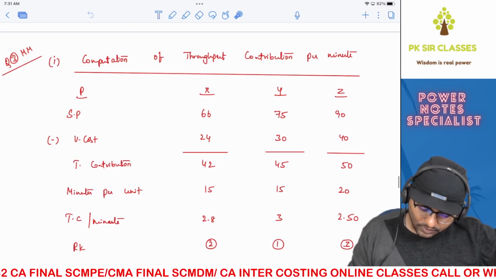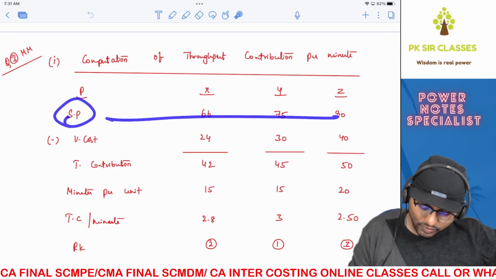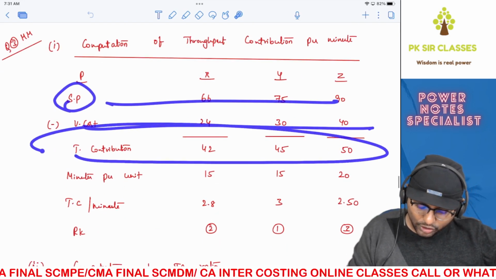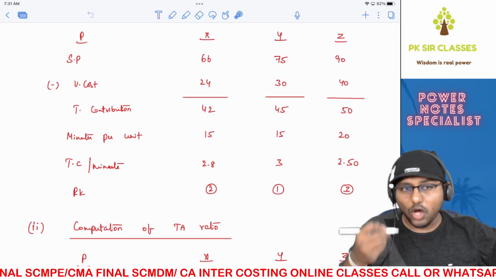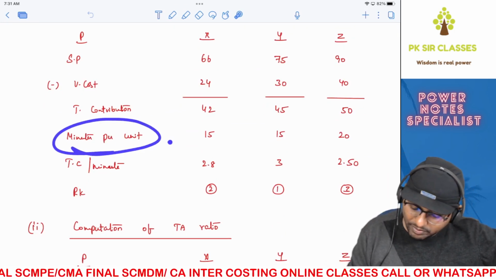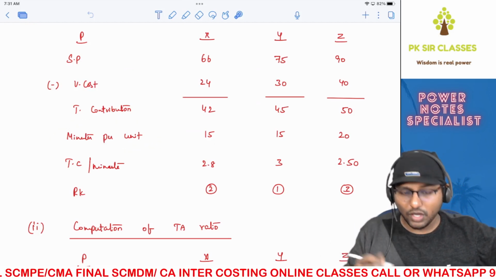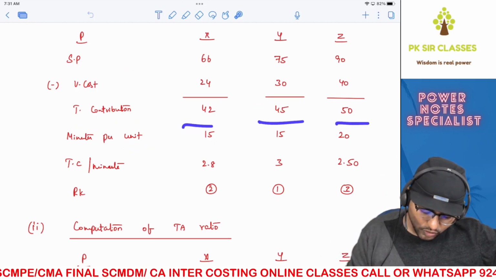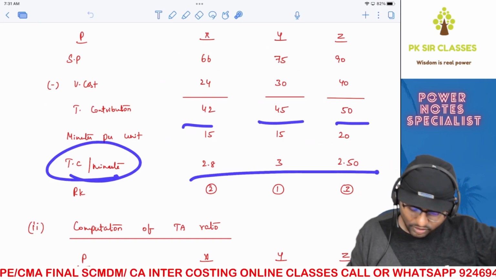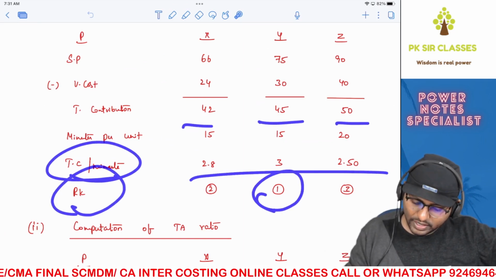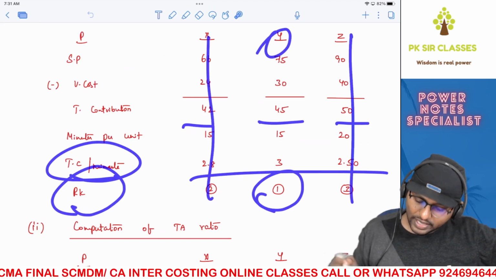Anyways, now, so selling price, copy paste, variable cost, copy paste, throughput contribution you have got. Okay. Now you divide that with the limiting factor or bottleneck. That is bottleneck minutes per unit, which is given in the question. You divide them, you get your contribution per limiting factor or throughput contribution per minute. You give the ranking. Very simple. First rank is Y, second rank is X, and third rank is Z.